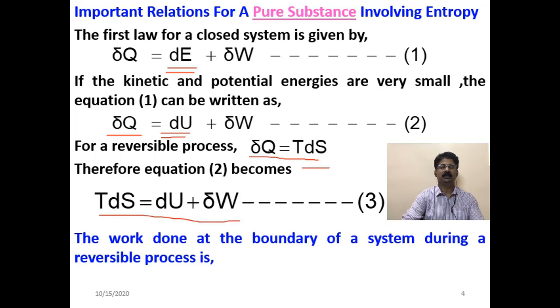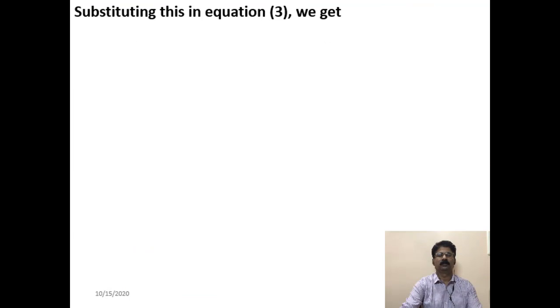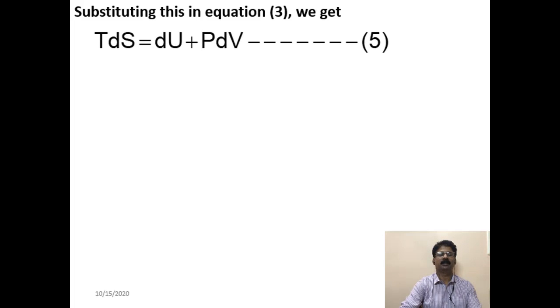The work done at the boundary of a system for a reversible process is δW = PdV. So, this also you studied. I am just recalling whatever you studied earlier. Substituting in equation 3, you get TdS = dU + PdV.